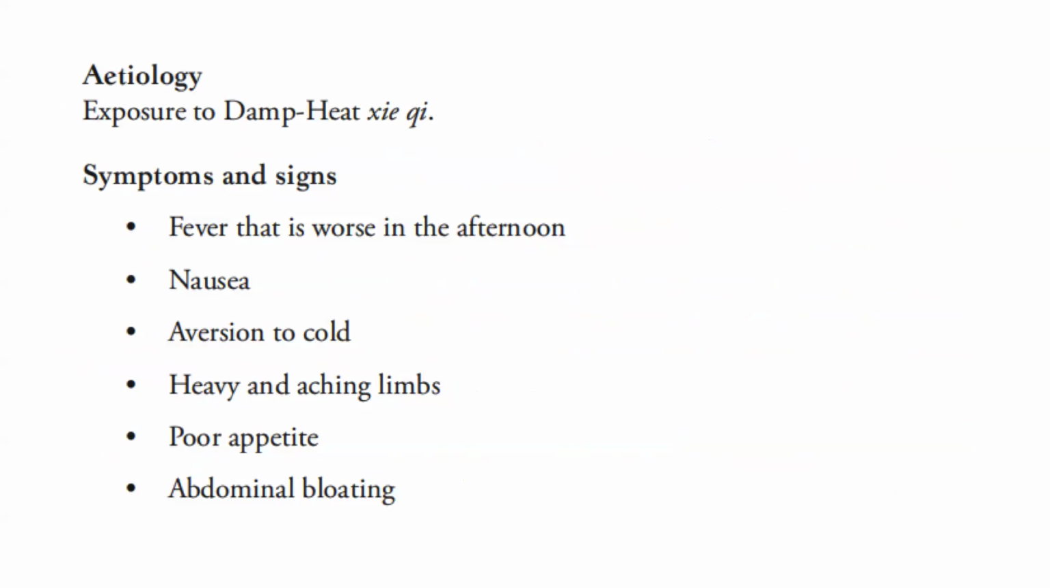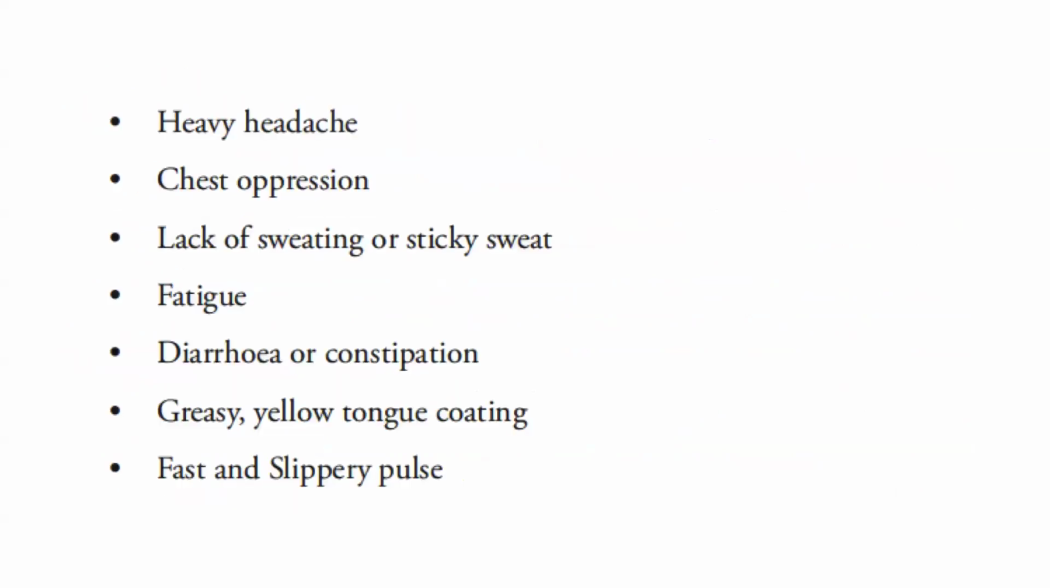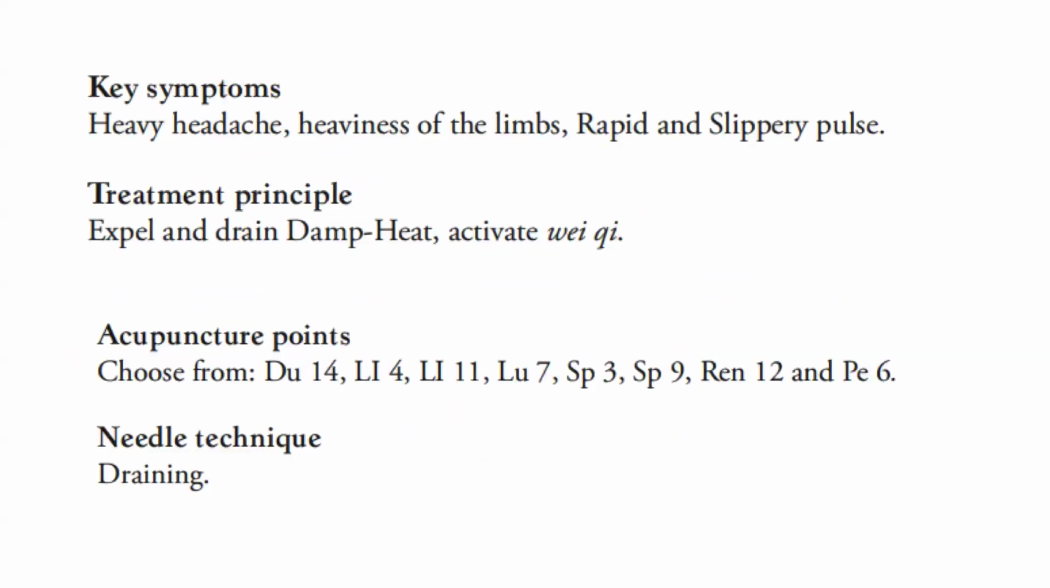Signs and symptoms: fever, worse in the afternoon, nausea, aversion to cold, heavy and aching limbs, poor appetite, abdominal bloating, heavy headache, chest oppression, lack of sweating or sticky sweat, fatigue, diarrhea or constipation, greasy yellow tongue coating, fast and slippery pulse. Key symptoms: heavy headache, heaviness of the limbs, rapid and slippery pulse.